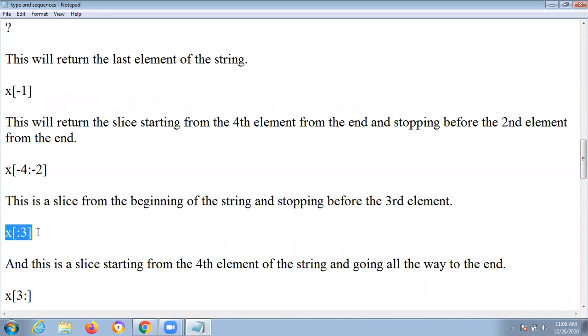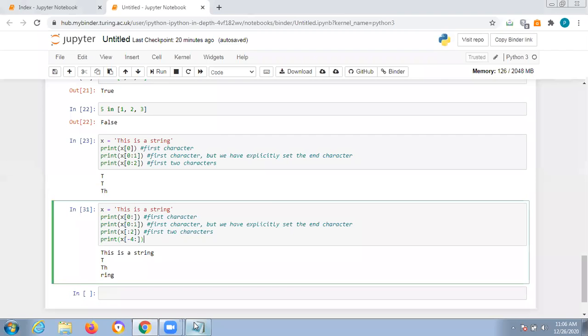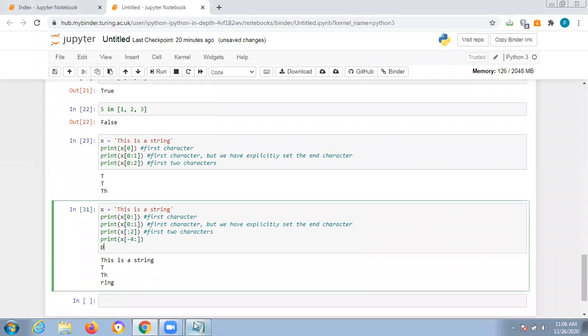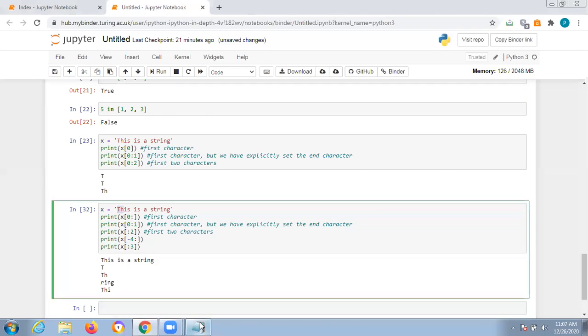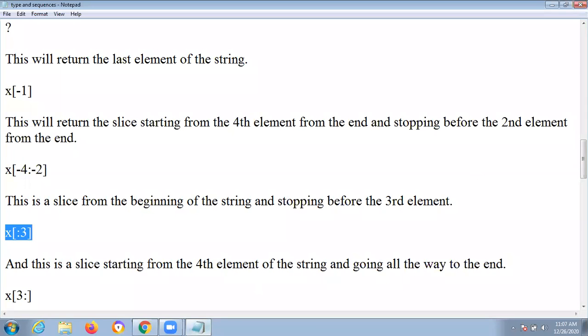Print: starting we don't know, ending will be 3. This is a string, starting we don't know, but the 3: thi, yes exactly, thi will be printed because it is ending like this. You can do many programs and you need to practice a lot to understand this concept.